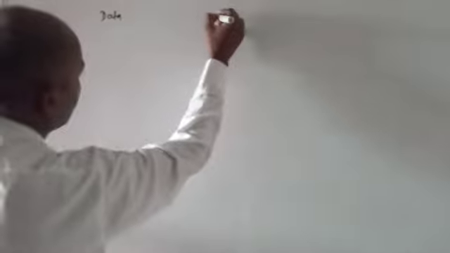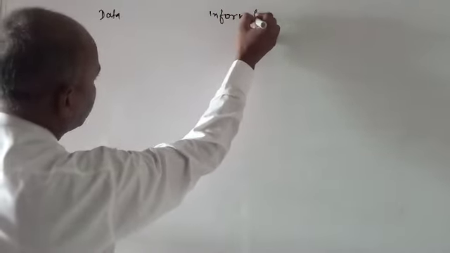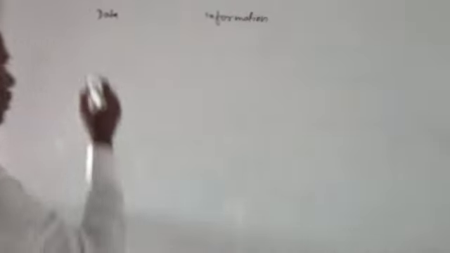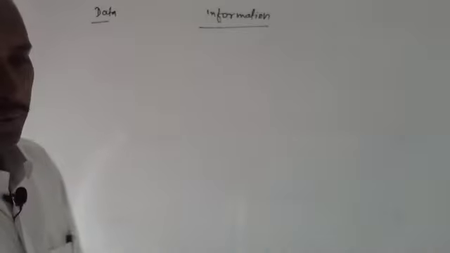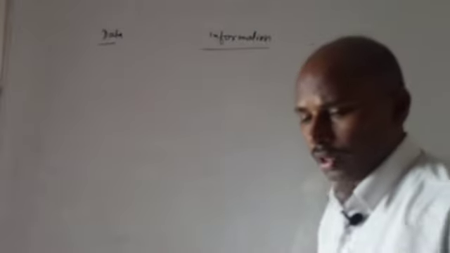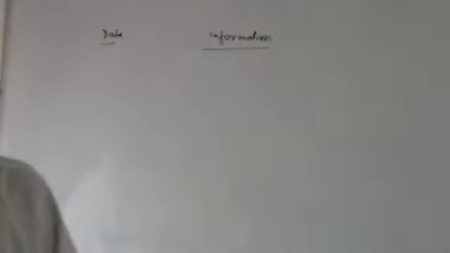Data, information. When we start working in a computer, the first thing that comes to mind is data. And students, I want to make you aware that a computer is also known as a data processor machine.